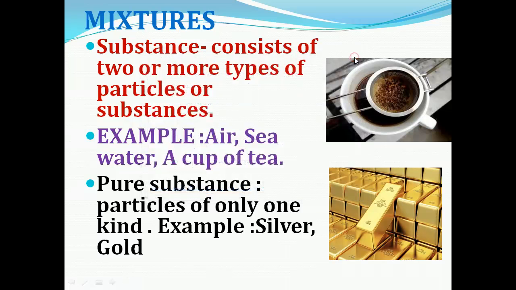separation of salt from a mixture of salt and chalk powder is very difficult because salt is also white in color, chalk powder is also white in color. It is because both of them are white in color and their particles are also too small. We can't pick it by hand. So the components of the mixture are very difficult to separate if they are in same shape, size, etc. So for separating, various physical methods are used. In this chapter we will learn about the need to separate substances of a mixture and some methods of separation.